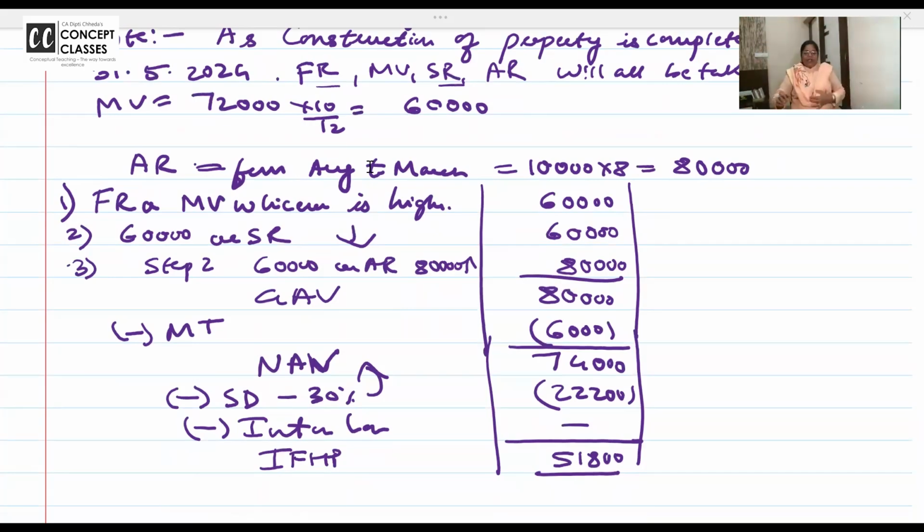I told you, today we will discuss some bits in the same topic. So what new have you studied in this problem? If the construction of the property is completed on 30th June, the property was not there before that. How can you take the fair and municipal value for 12 months when the property was ready only in June 24? Then you have to take only for 9 months.